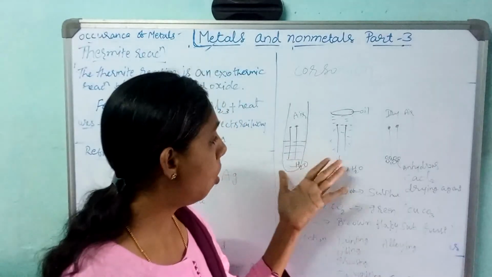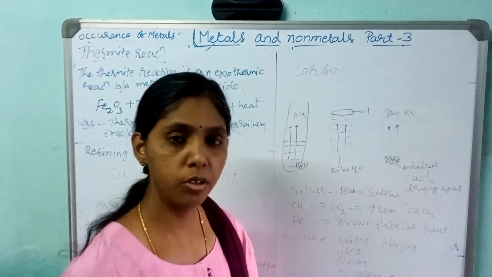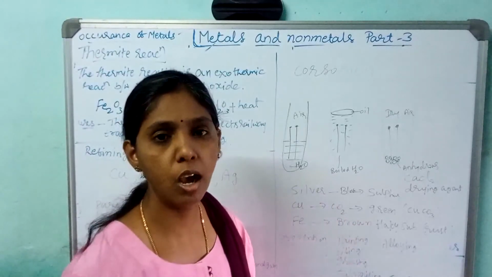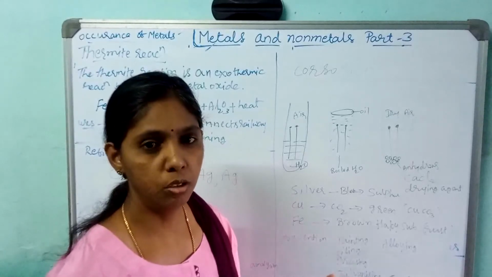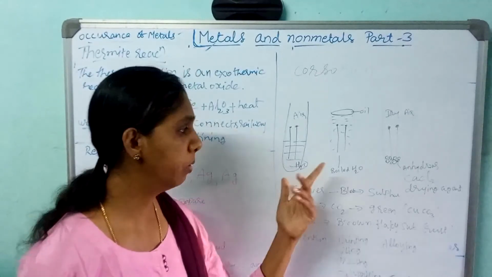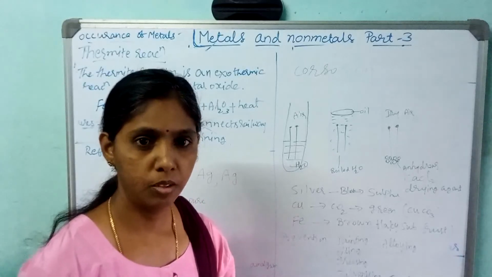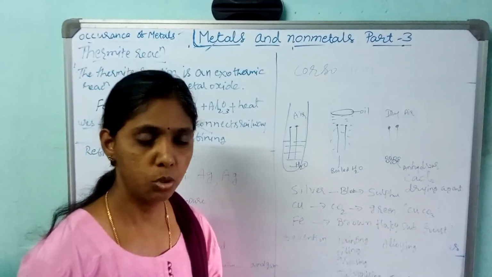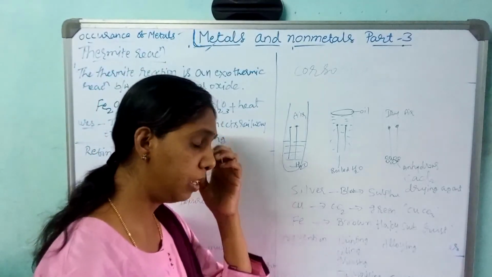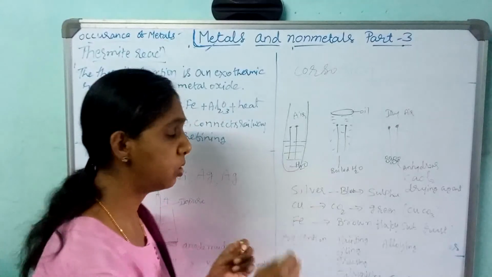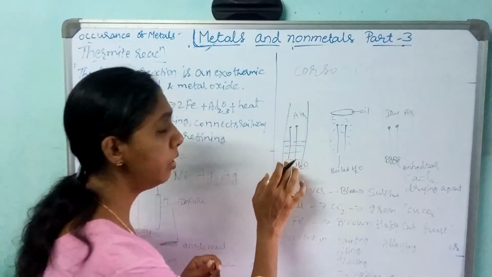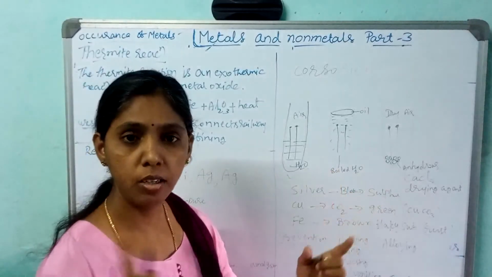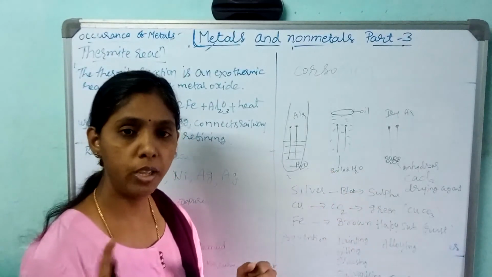So in all the three test tubes, after some time, in which test tube are you going to find the rusting of the iron? You may guess in which test tube. Think about it, or you might have come across when it is going to rust. So I will explain here. See, in the first test tube, the iron nail is going to get rust. In the other two test tubes, iron is not getting rust. Why? What is the reason?